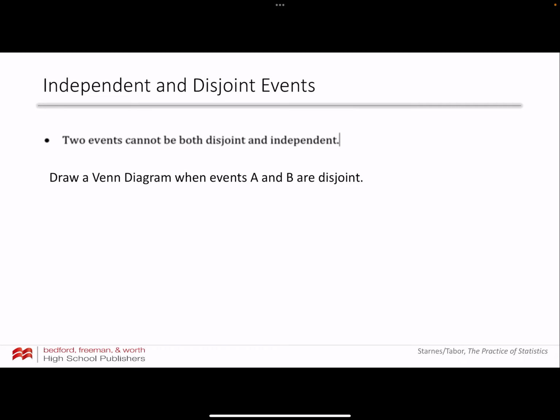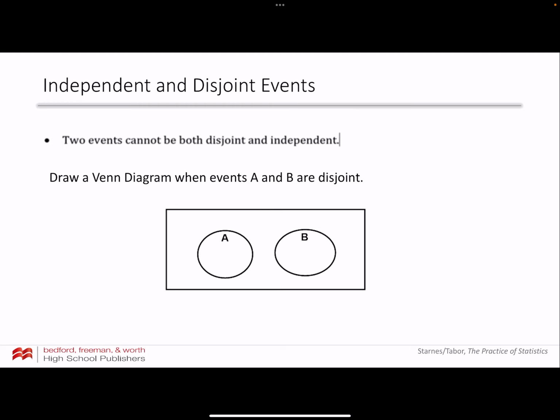That means that they can't happen at the same time, right? If I pick an M&M out of a bag, it can't be red and blue. It has to be one or the other. So my Venn diagram would look like this. They wouldn't be overlapping.